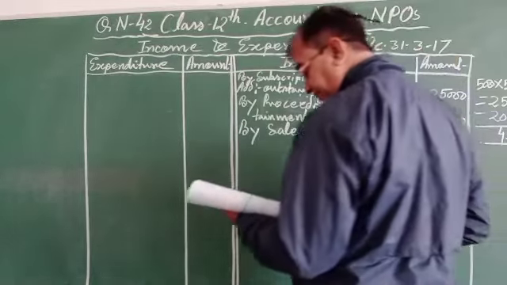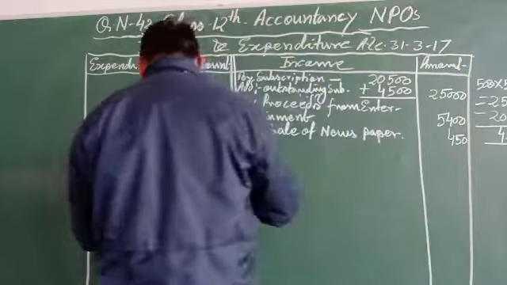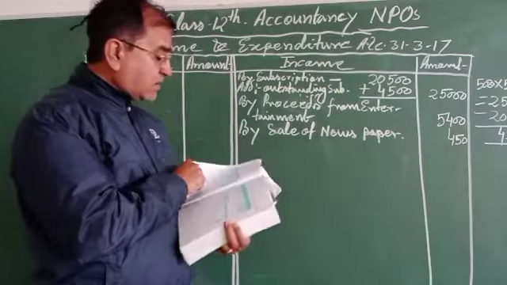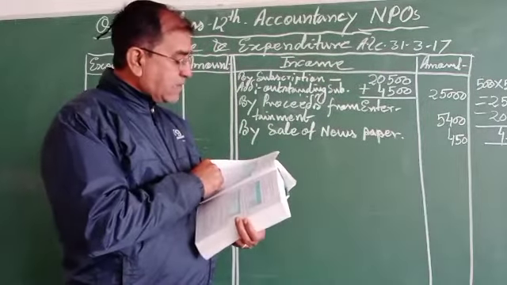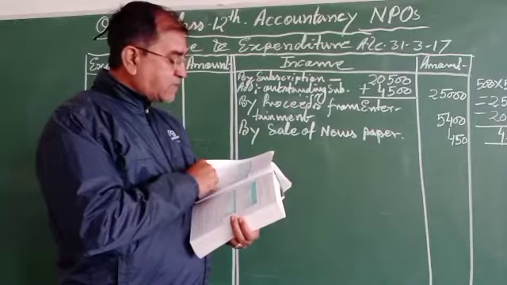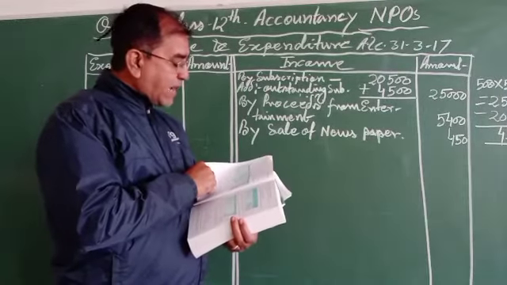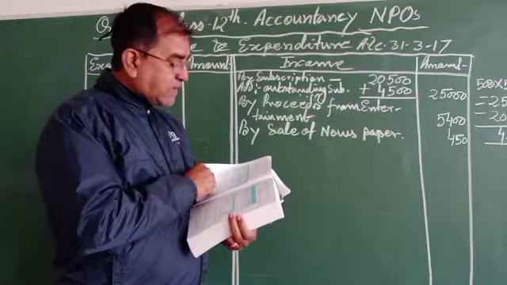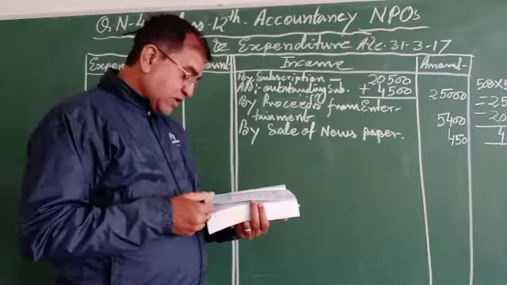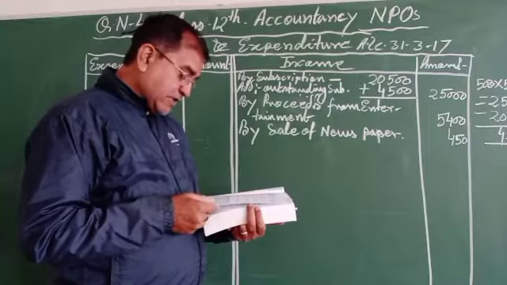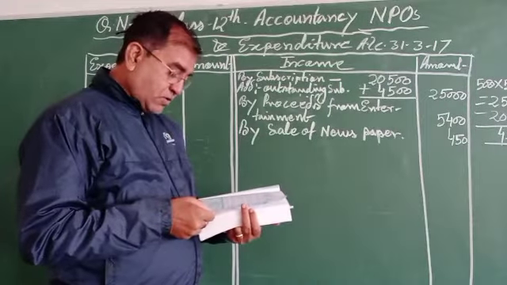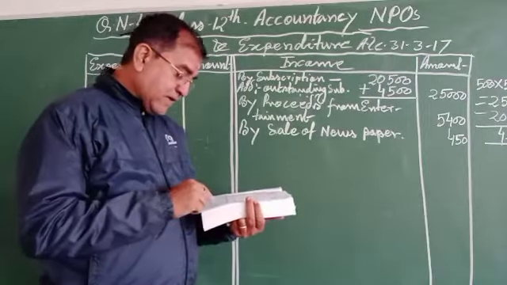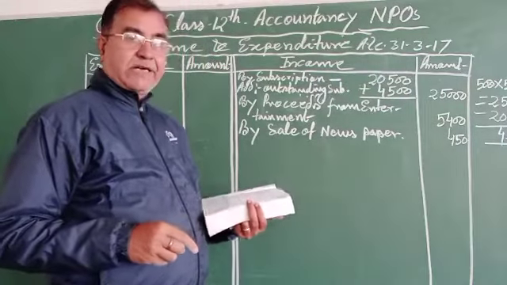Then other things given in additional information: interest on investment is accrued for 5 months. The additional information is required to write off depreciation. Investment 12%, 12% investment 20,000.